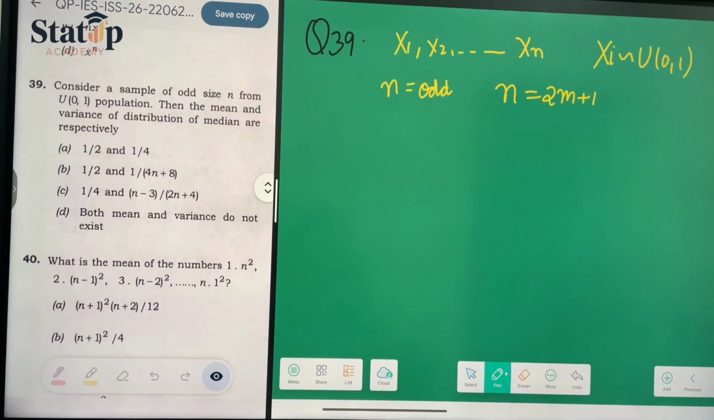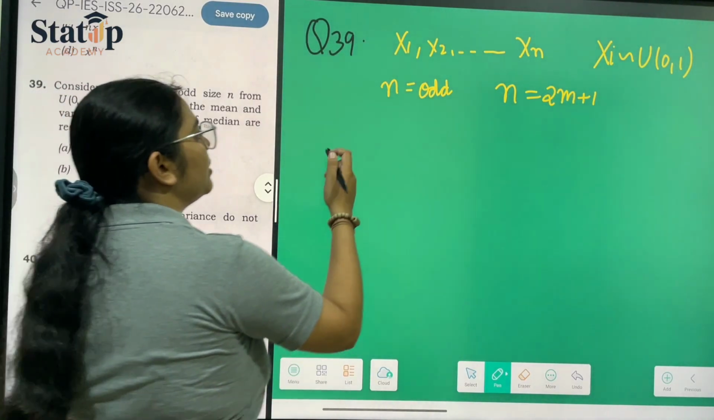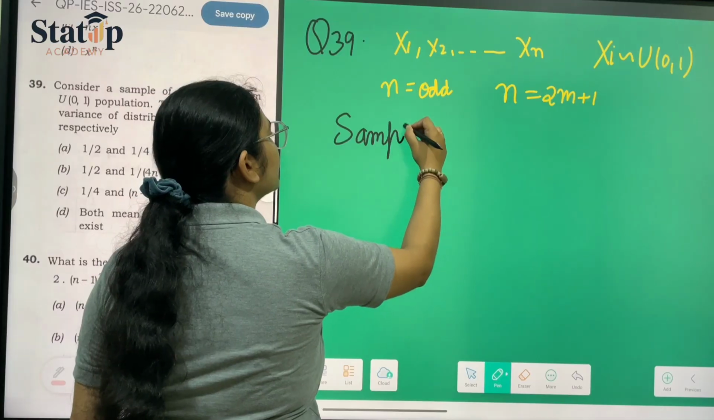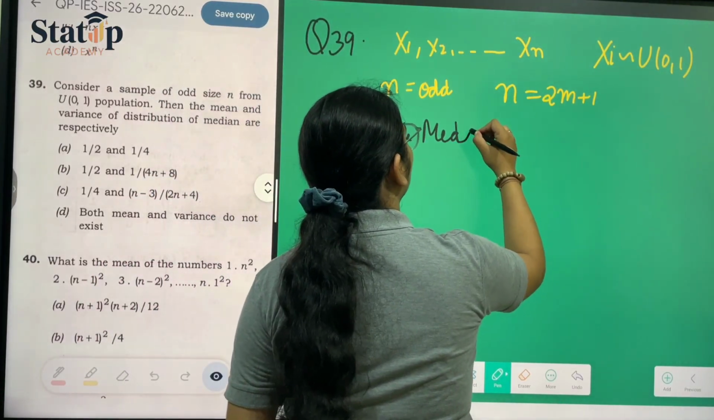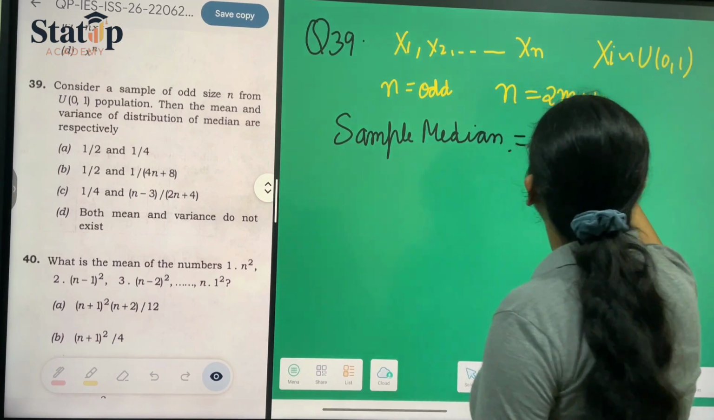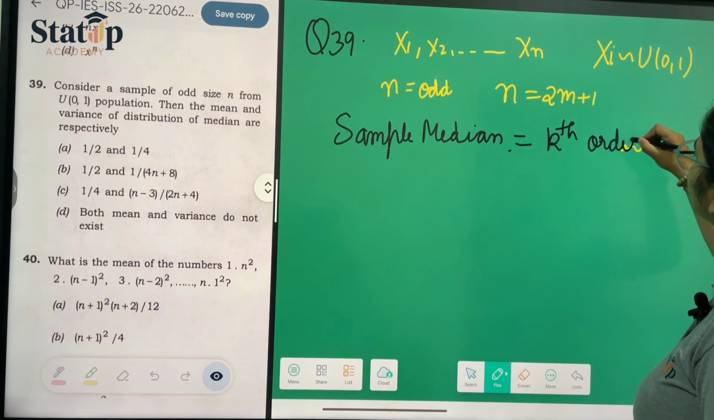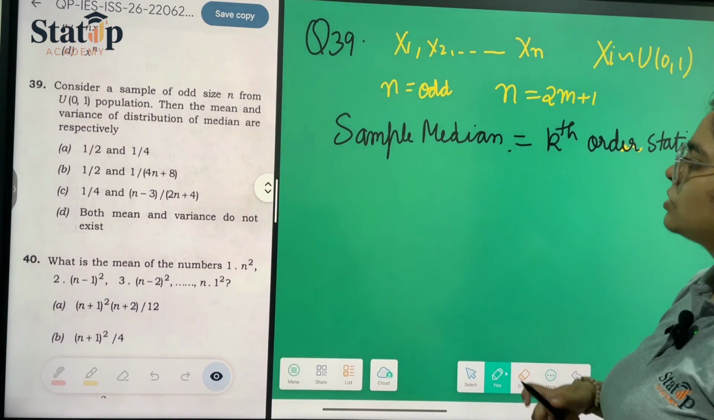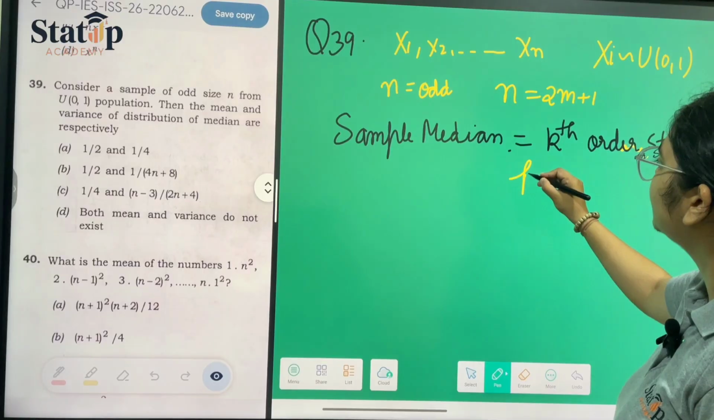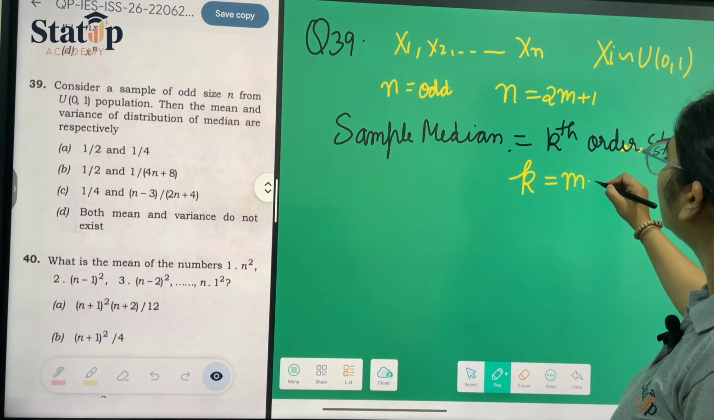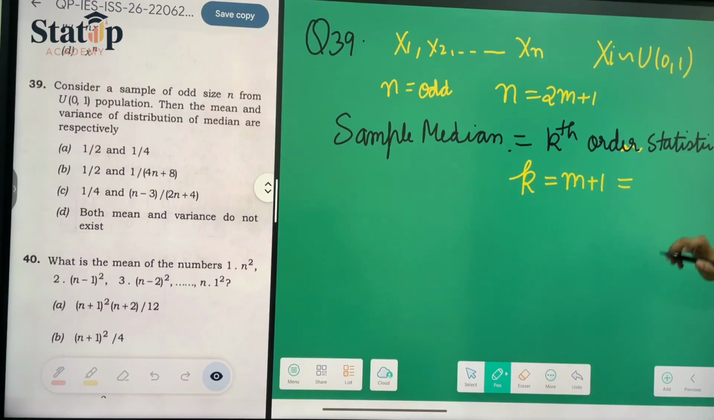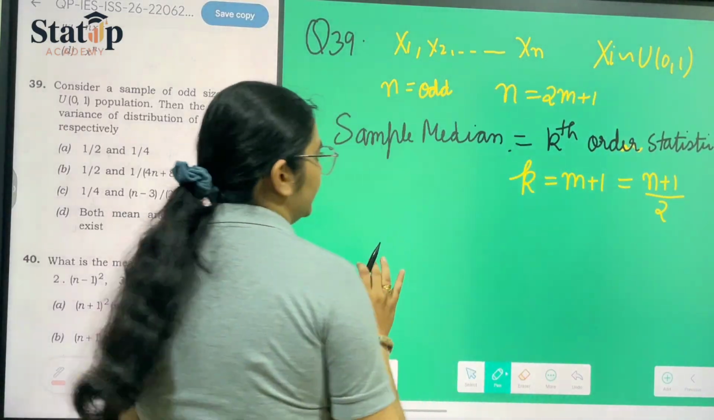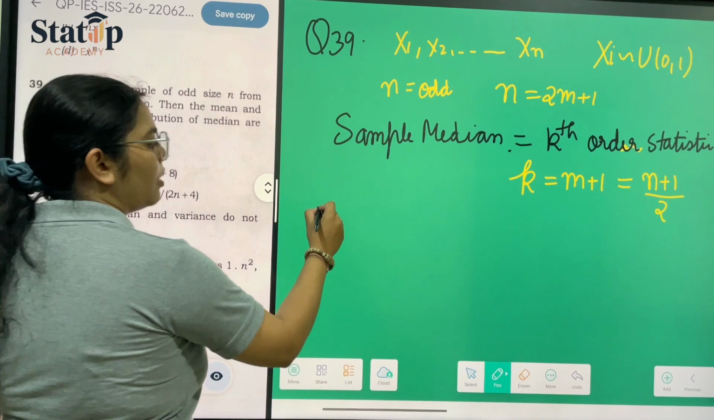Now if we have to calculate the sample median, let us say the sample median is nothing but the kth order statistic. If we are talking about the kth order statistic, then k is equal to m plus 1. And if we have to find the value in terms of n, it will be n plus 1 upon 2. So the value of k here can easily be determined as n plus 1 upon 2. So the mean of the sample median will be